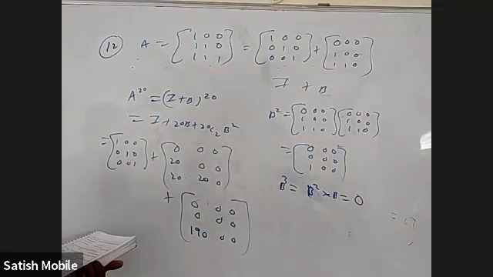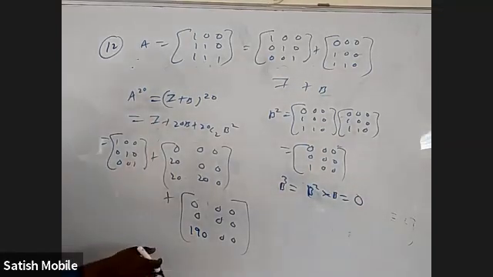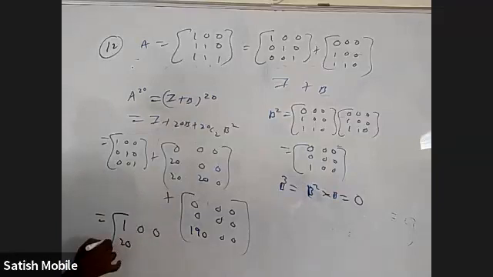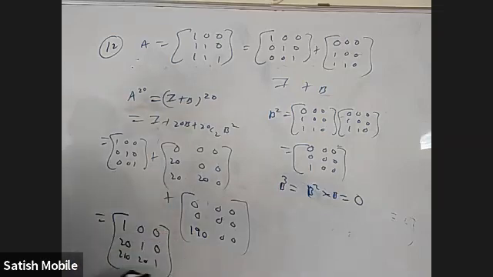What they want is the sum of the elements of the first column of the answer. Now when you add all these things, you will get 1, 0, 0, then 20, 1, 0, and the last entry 190 plus 20 is 210, so 21 in the column. If somebody finds A square, A cube, and A power 4, you can find a pattern for this and this, but not for this. You can find it, but you have to find A cube and A power 4 to get some idea about it.